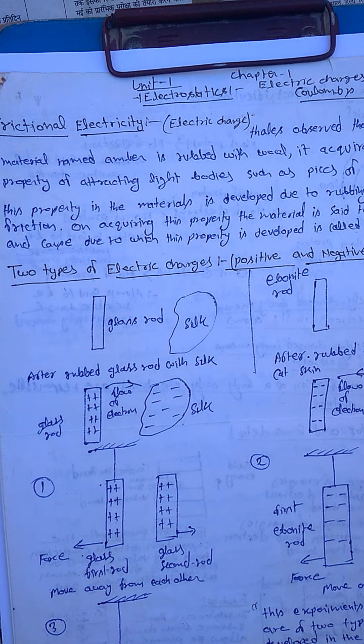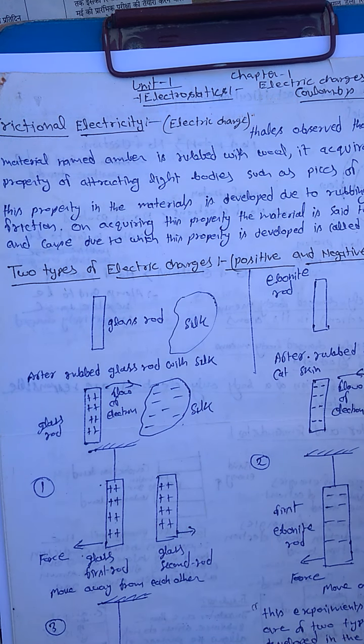Gilbert discovered that, like amber, several other materials such as glass, ebonite, sulfur, etc. also attract light bodies on being rubbed. Clearly, this property in the material is developed due to rubbing, that is, by friction. On acquiring this property, the material is said to be electrified, and the cause due to which this property is developed is called frictional electricity.